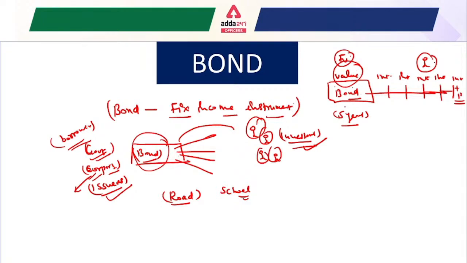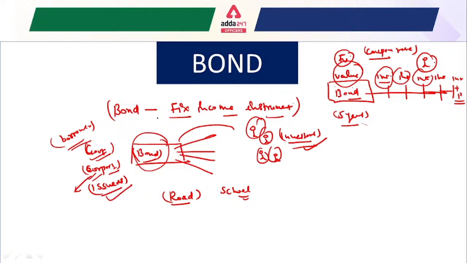So that's why a bond is known as a fixed income instrument, where the value of the bond is known as the face value, and the maturity period of the bond is known as the maturity date. Whatever interest rate is annually received by the investor is known as the coupon rate. So the rate applied on the face value, which makes the annual interest for the investor, is known as the coupon rate. We will understand all these things in the features of the bond.